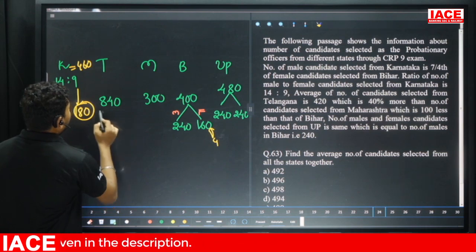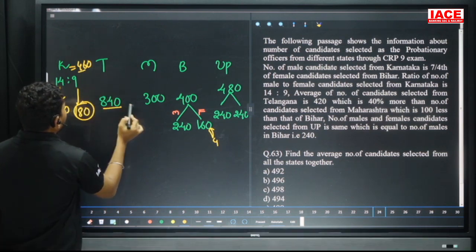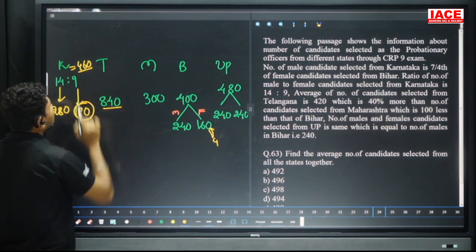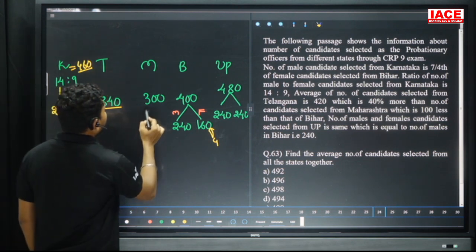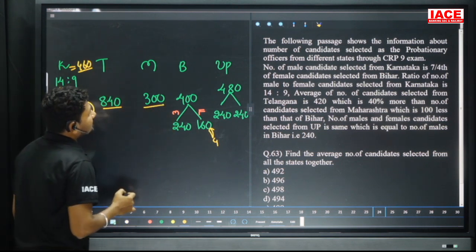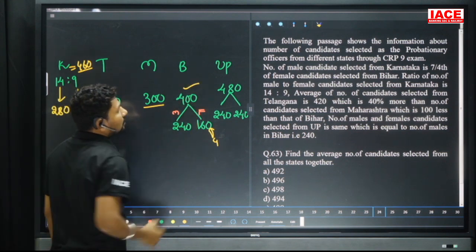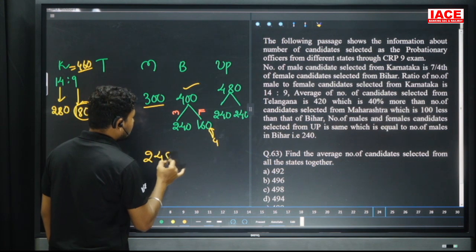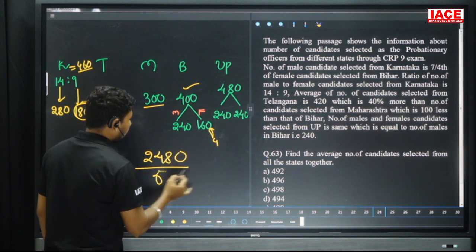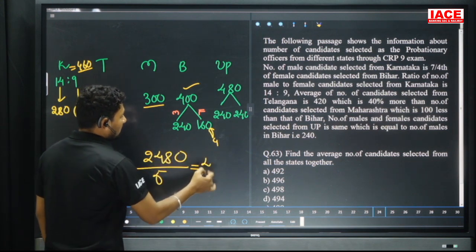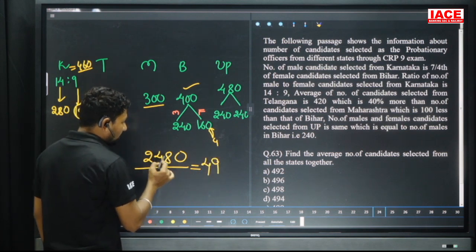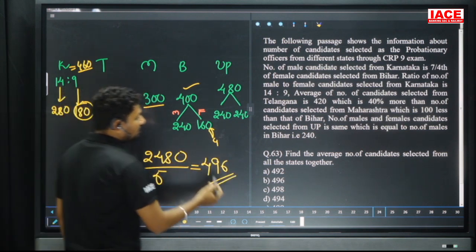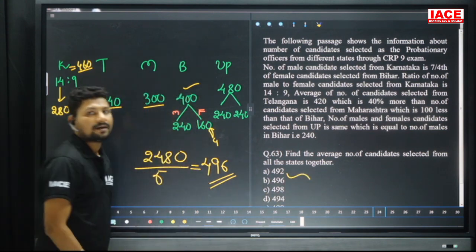So look here: 460 plus 840. 460 plus 840, 60 can be added to here, 900. It is the overall value, 1300. 1300 plus 300 is 1600. 1600 plus 400 is 2000. 2000 plus 480, 2480, divided by what is the value, 5. So 5 4s are 20, 5 9s are 45, remaining is 30, 5 6s are 30. Then the average of all these people's value is 496. Our option is what? B option.